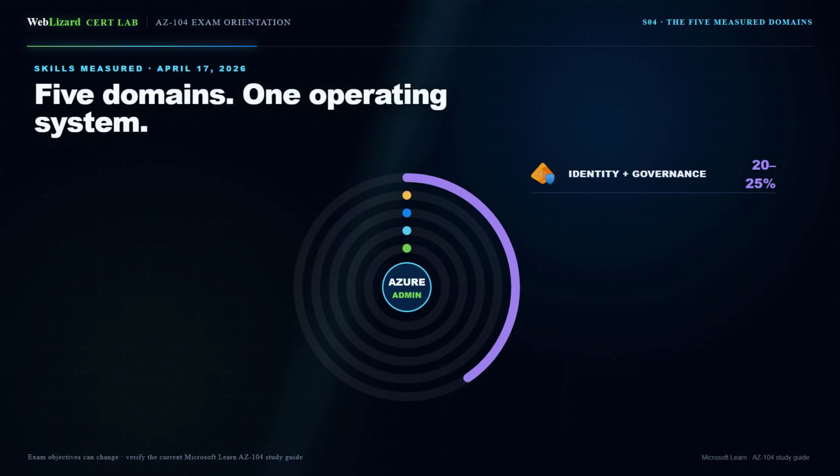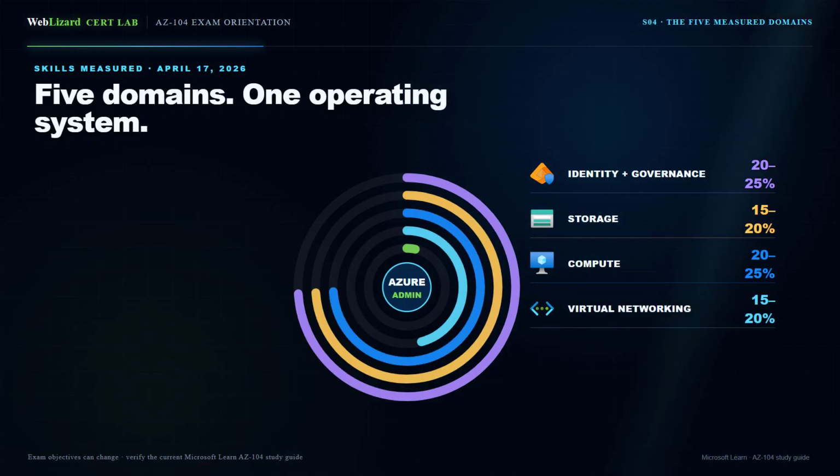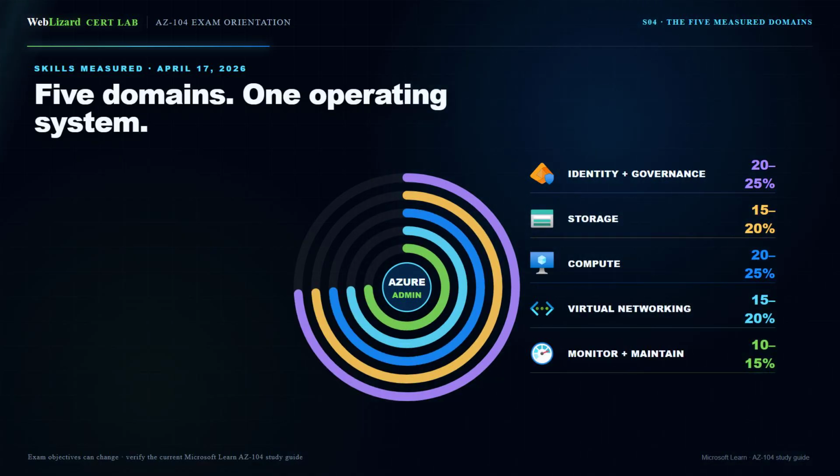The current study guide measures 5 skill areas. Identity and governance represents 20 to 25%. Storage represents 15 to 20%. Compute represents 20 to 25%. Virtual networking represents 15 to 20%. Monitoring and maintaining Azure resources represents 10 to 15%. Those ranges are a study map, not permission to ignore the smaller domain. Monitoring, backup, recovery, alerts, and diagnostics are often how an administrator proves that a configuration works.